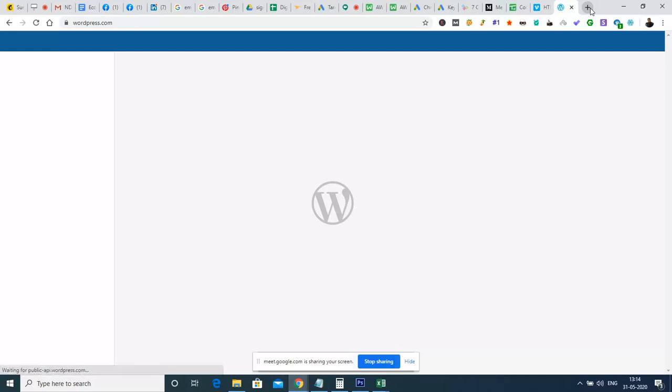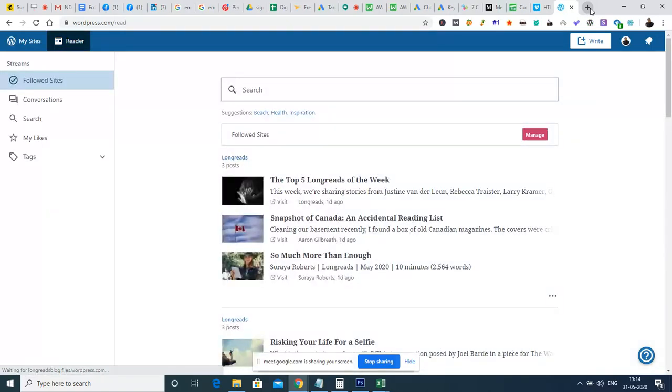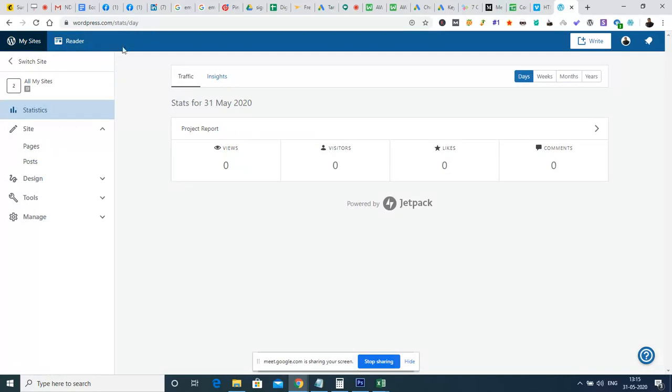Web 2.0 is nothing but a microsite. So what is that microsite? There are a lot of platforms available. For example, WordPress is one website. Similarly, we have blogger.com, and there are a lot of other websites that allow us to create subdomain based websites. Okay, subdomain based website. I will show you something which I had already created. Here we just need to go to My Sites. We first have to register with WordPress, and from there go to My Sites. And here we will have the option to create some new sites.